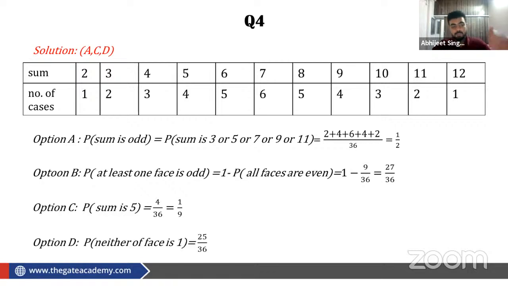Now, the probability that neither of the faces is 1 is nothing but 25 by 36. You can find out how many outcomes have a 1. You will see that there are 11 cases where one of the faces is 1. So neither of the faces being 1 means 36 minus 11, that is 25. So 25 by 36 is the answer. Directly we can find it out. So A, C, and D are correct.